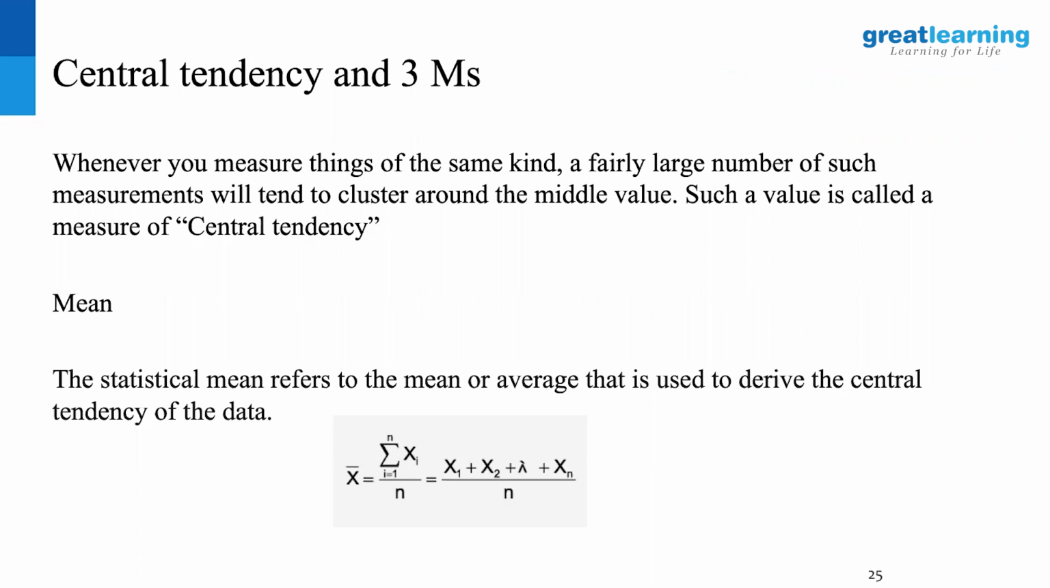That central value is called the average of that data. And central tendency talks about that behavior of the data points to cluster around that average. That's what central tendency is all about. Is the concept of central tendency clear? Because this is a very basic tenet of statistics.